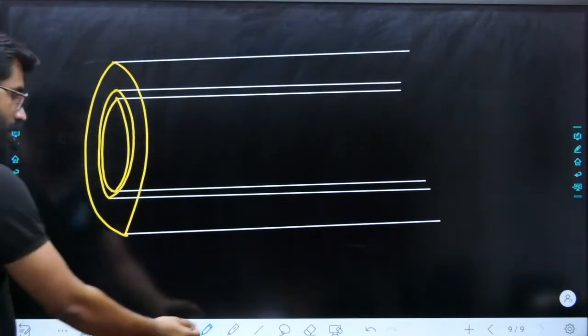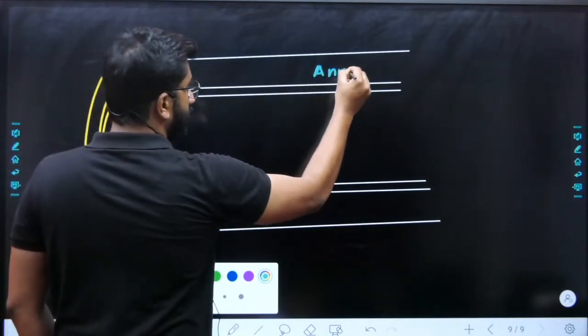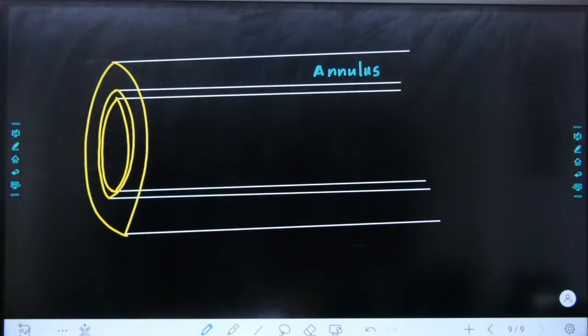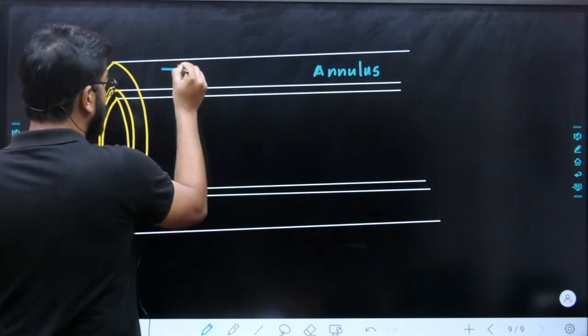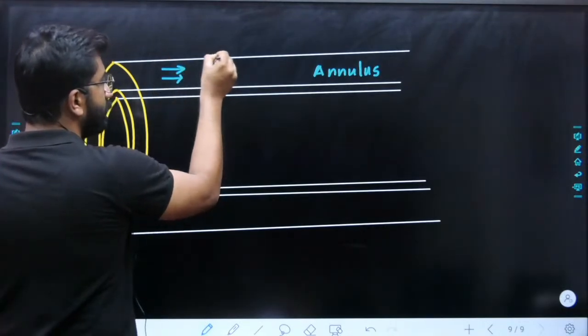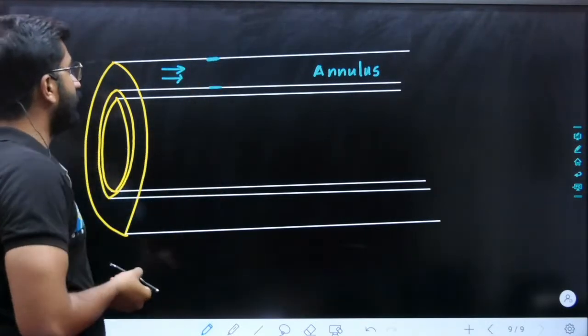Now, in case of annulus, so this is your annulus. What is the hydraulic diameter of annulus? They can ask you questions based on this. Whenever there is a flow through the annulus, these are the two surfaces which are in contact with the fluid.